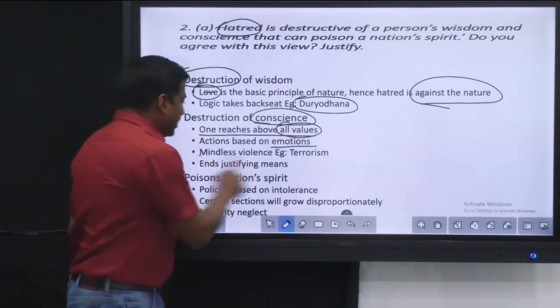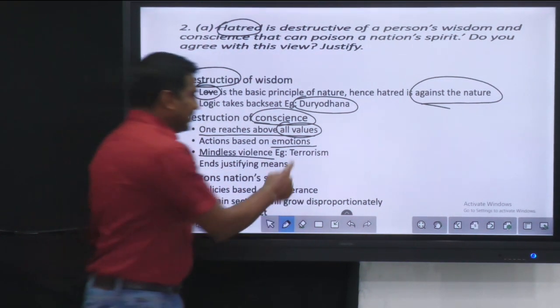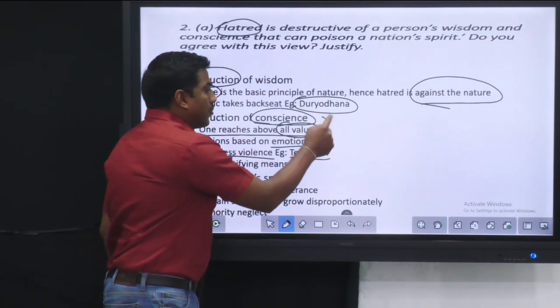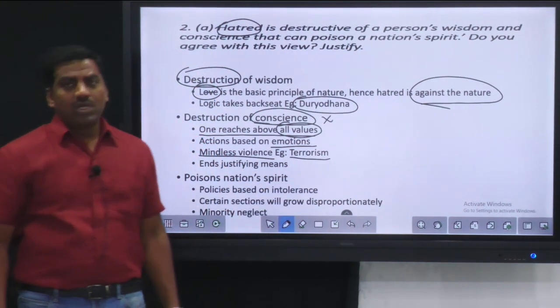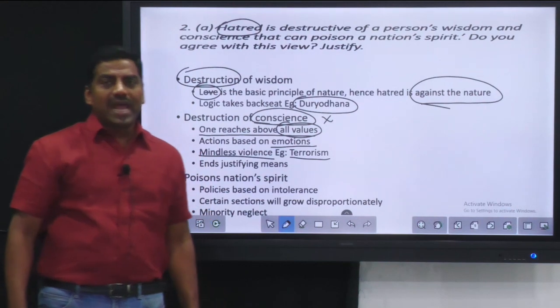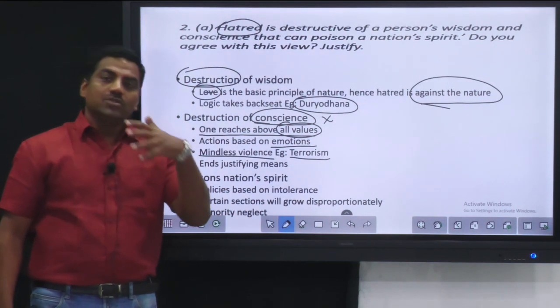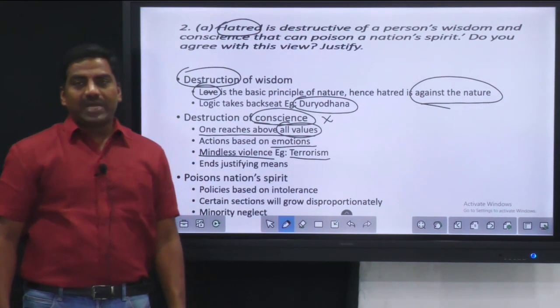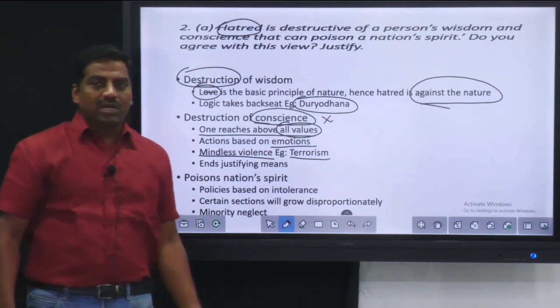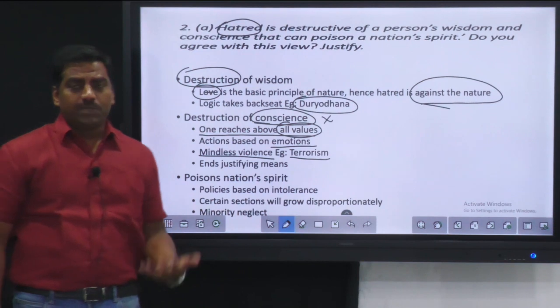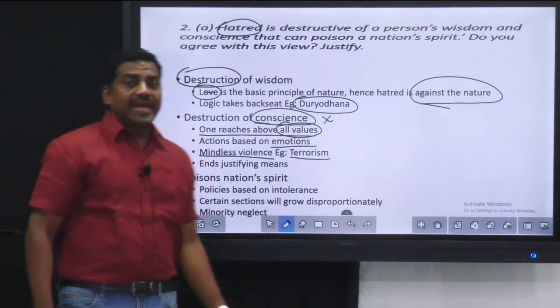For example, the mindless violence committed by terrorists. This is a proper defeat of the conscience. Here the hatred is all over, and when that hatred wheel comes, the person becomes blind. For all the violence that we have in the world, maybe in the modern period or in the ancient period, it is all because of that hatred.